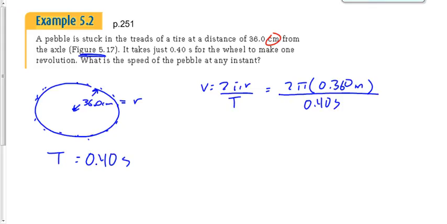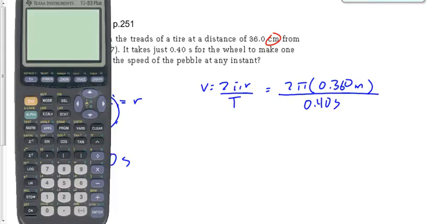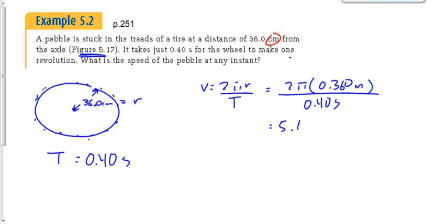Let's pull the calculator out again for that one. 2 times pi times 0.36 divided by 0.4 gives me a speed of 5.65 meters per second.